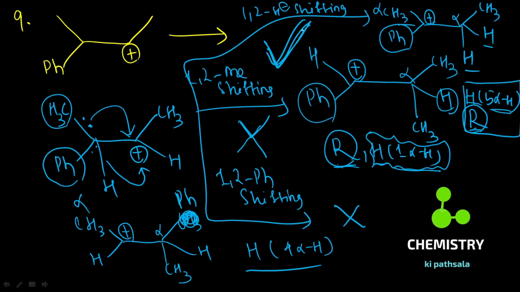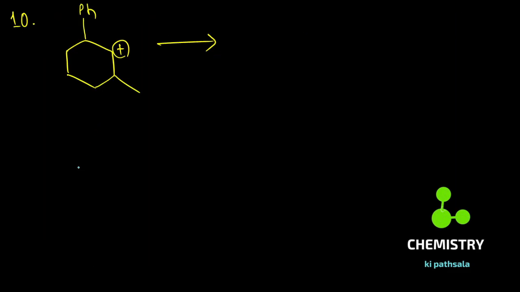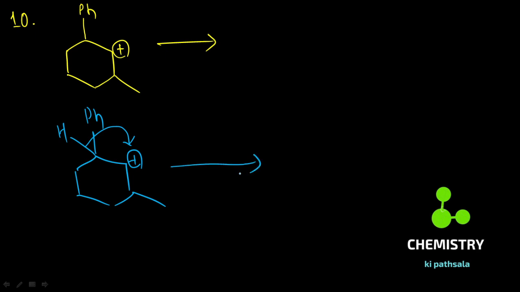Okay, now coming to question number 10. In this case, what you observe here is phenyl, and this is like this. There is hydrogen present there. Now suppose you do 1,2 hydride shifting. Why am I doing 1,2 hydride shifting here? Because I need resonance. That is in my mind. There is also hydrogen there. Methyl is there also, and phenyl is there.